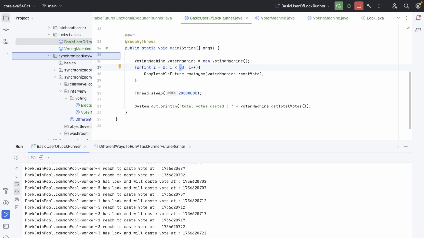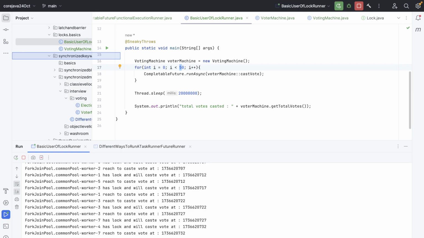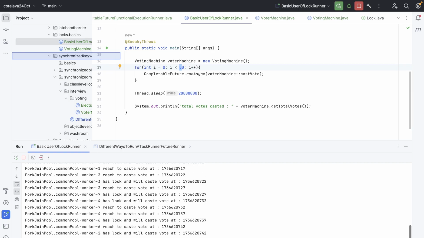Because if we have 10,000 tasks, it's not the case that 10,000 threads will be the best case scenario for us. If you create 10,000 threads, then your threads will consume all the RAM, and then you will have way too little RAM to work with. So your 10,000 threads will work way too slow, because they will be fighting for the limited RAM that is left in the system.